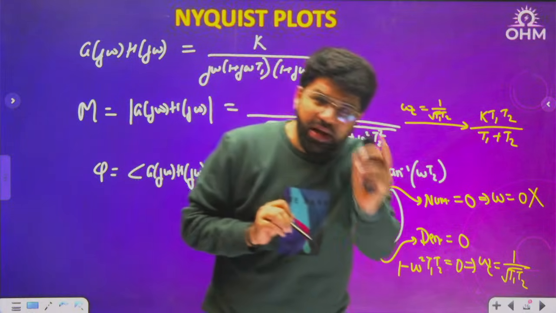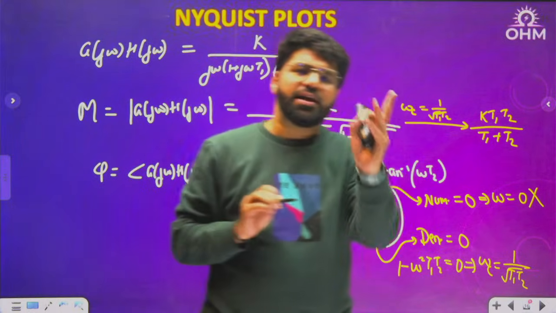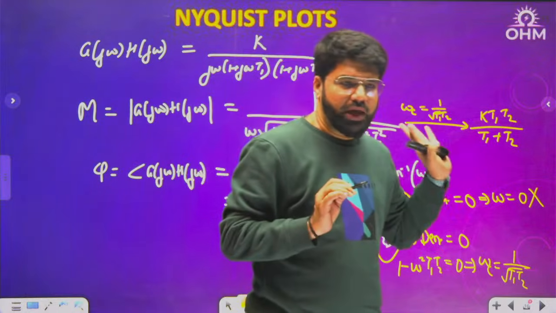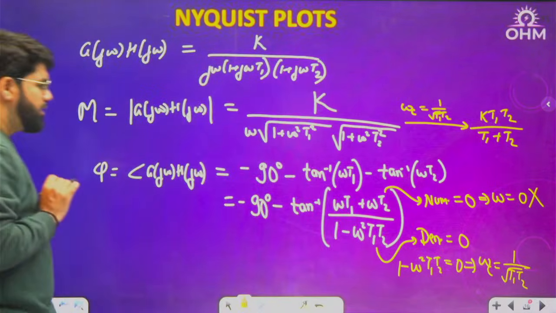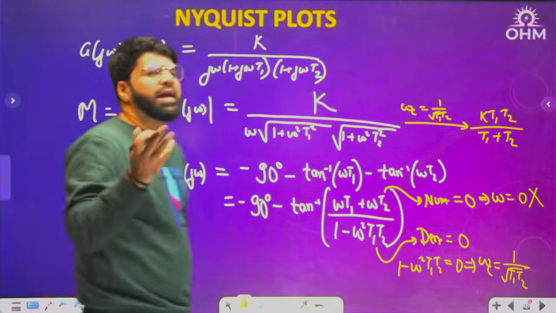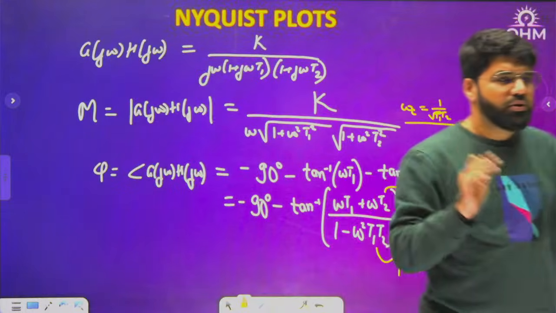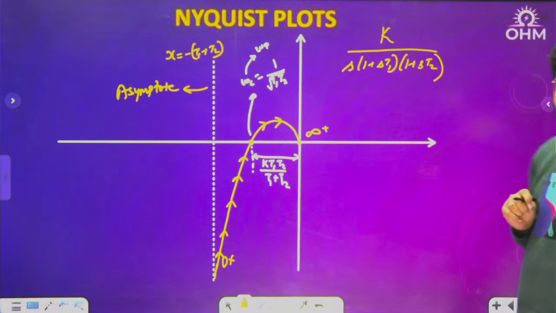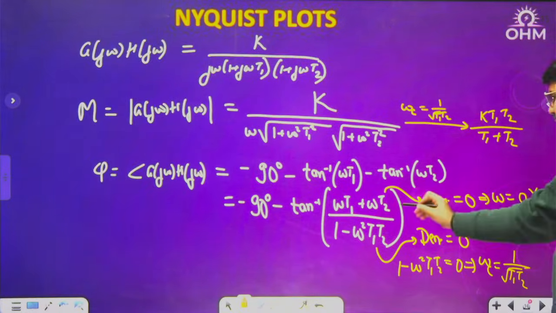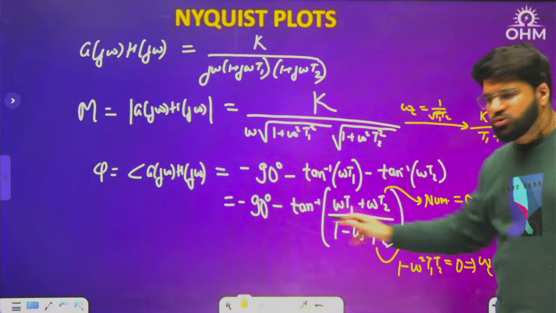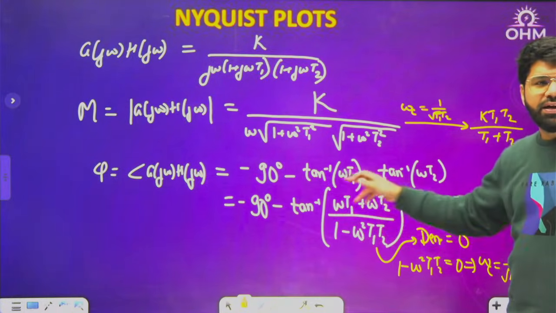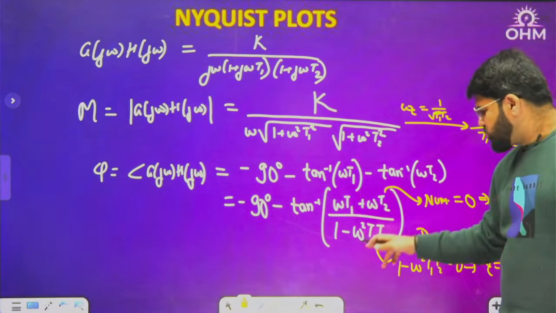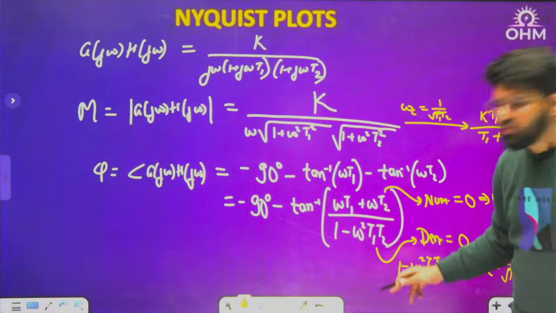If you only want omega p, the phase crossover frequency, then you can directly put the phase equal to minus 180 degrees also. That is what we actually do in the gain margin problem. Now see what will happen if you equate this to minus 180. Already 90 is there, so this should be 90. And how do you get 90? Tan inverse infinity. So to make this infinity, the denominator has to be 0. Correct?